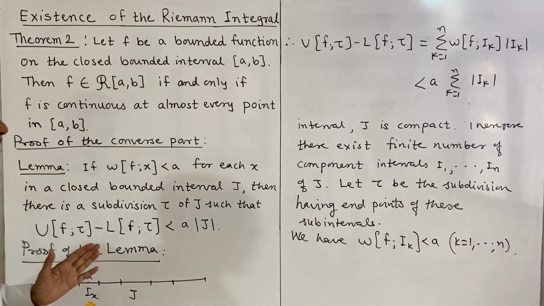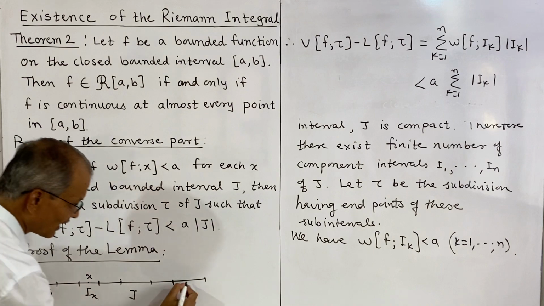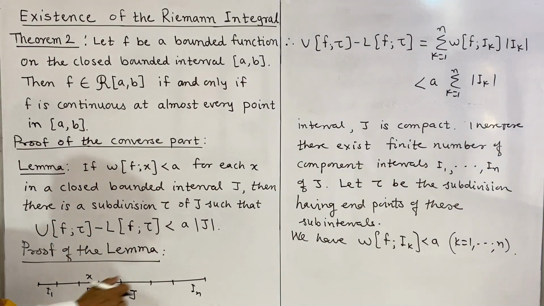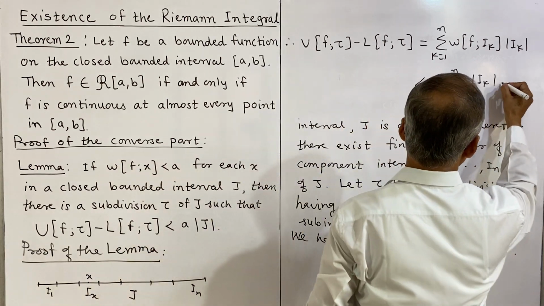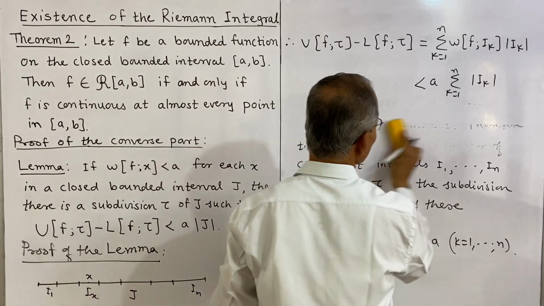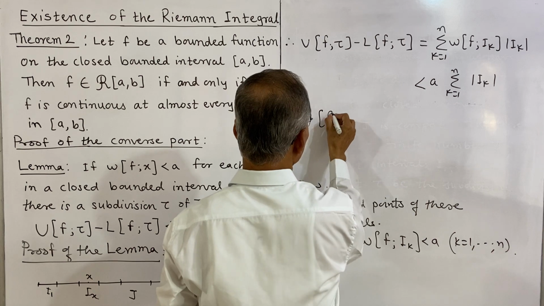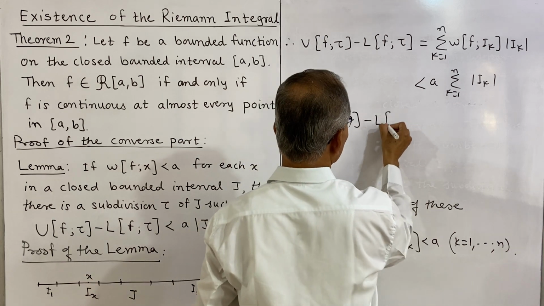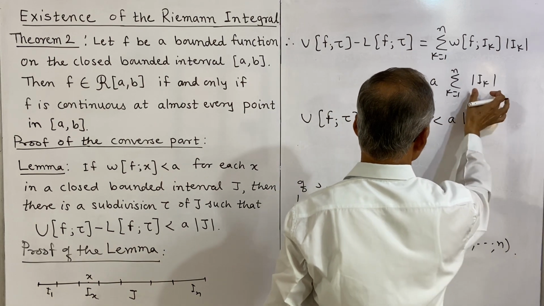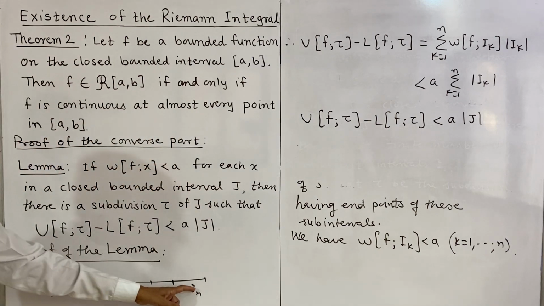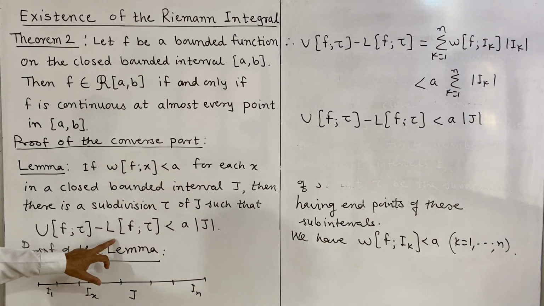And the sum of the lengths of these component intervals I1 to In covers the whole of J, so it equals the length of J. So the upper sum of f on tau minus the lower sum of f on tau is less than a times the length of J. This proves the lemma.